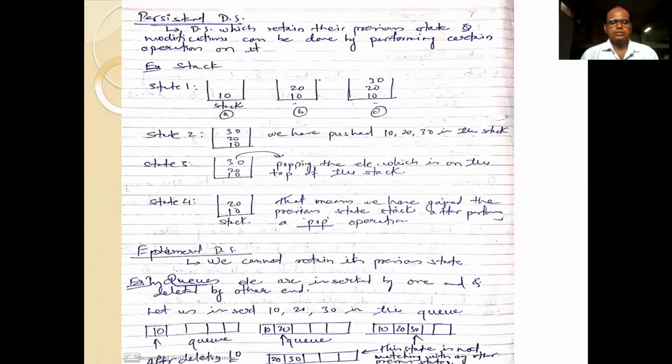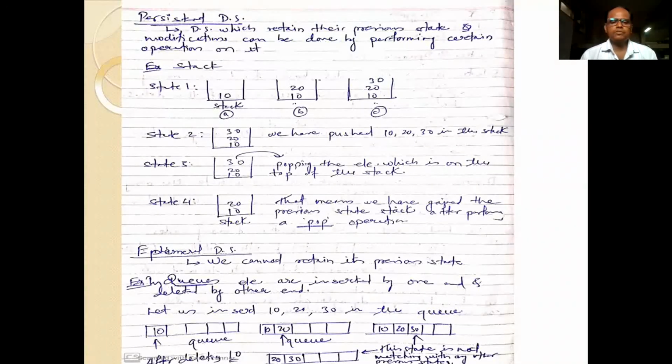Let us move on to the next concept, that is persistent data structure. What is a persistent data structure? The data structure which retains its previous state, and where modification can be done by performing certain operations on it, we treat as a persistent data structure.